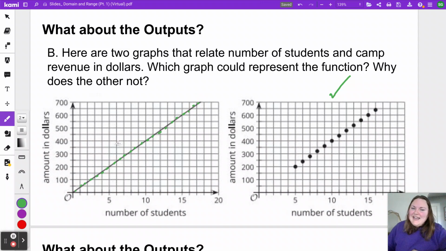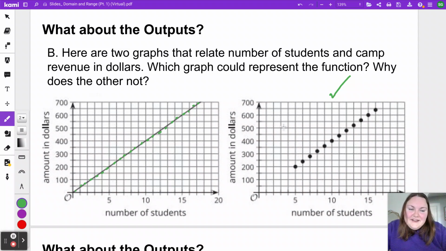But we're seeing that's not going to be the case for the same reasons we said a moment ago, like where you can't make $20 and you can't make $120. This second graph here is really intentional about showing 5 students would be $200, 6 students would be $240, and showing all of those possible values and not all the numbers in between them.